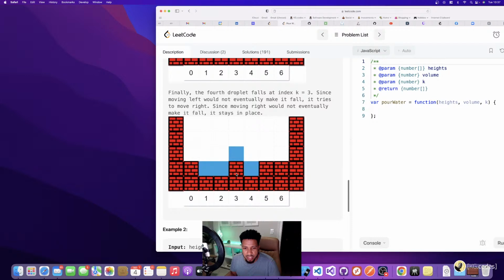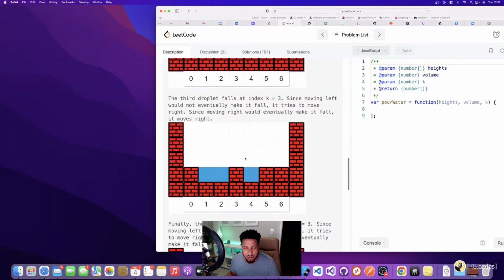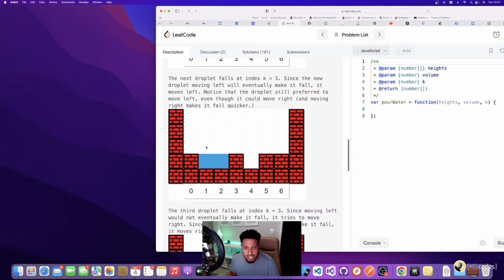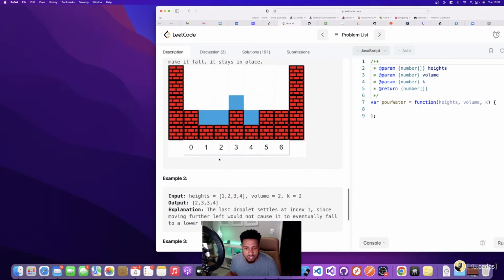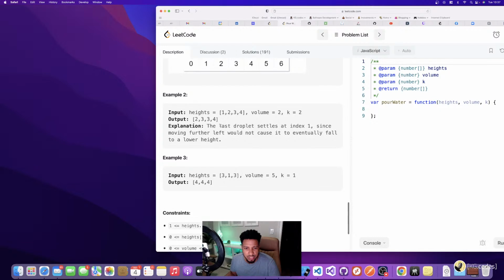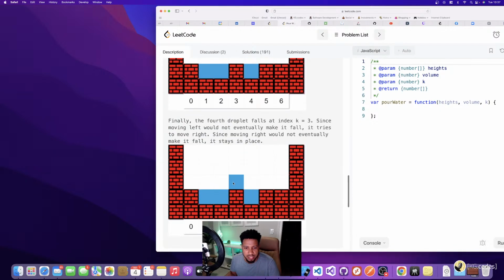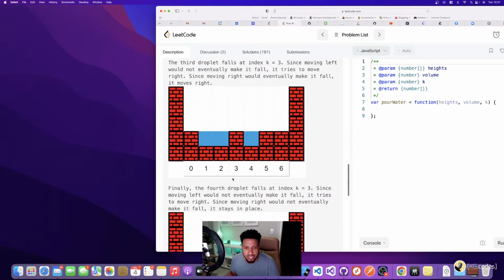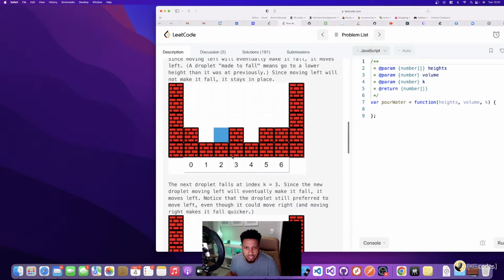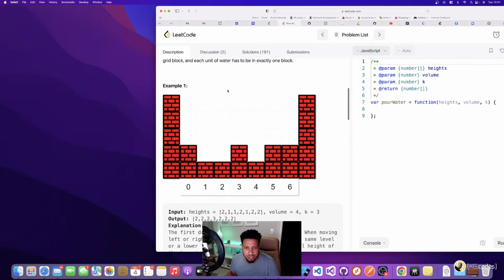Another case, one thing when I originally did this problem: just say I run into a wall. Let's say the water drops here, or maybe it drops over here. I'm trying to think of what's the best example.